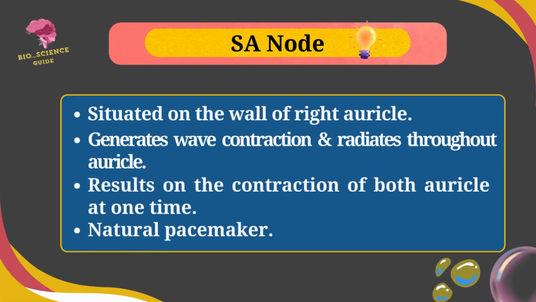The SA node, which is situated in the wall of the right auricle, generates the wave of contraction and radiates throughout the auricle. Due to the wave of contraction, both auricles contract at one time. So SA node is called natural pacemaker.